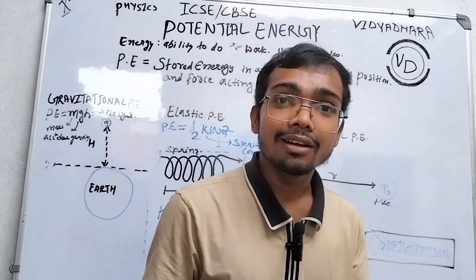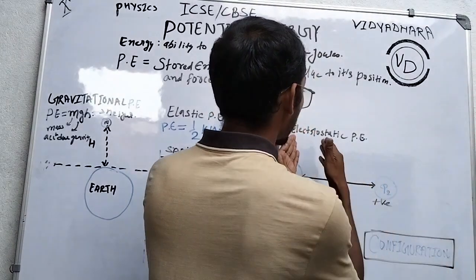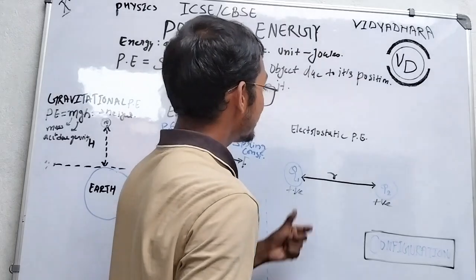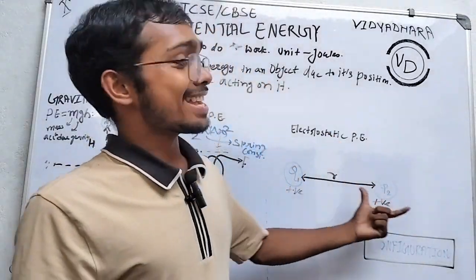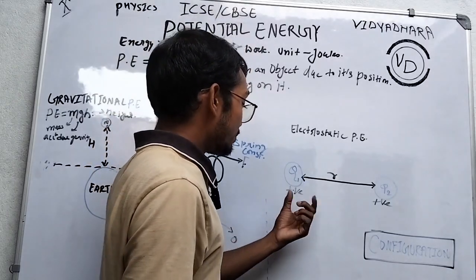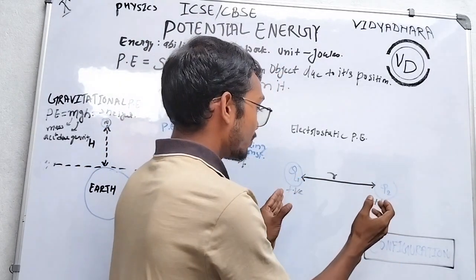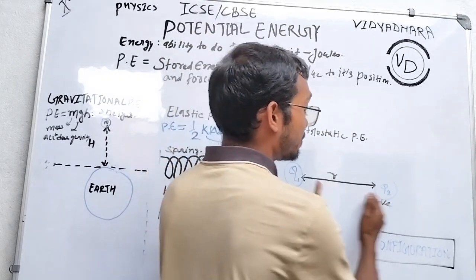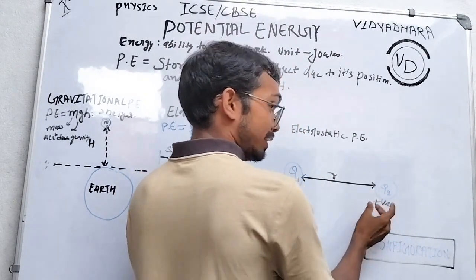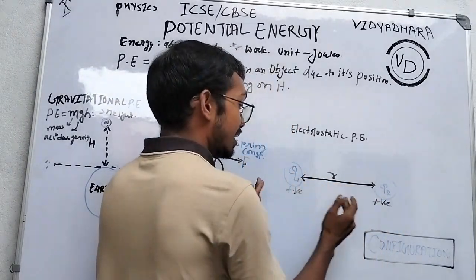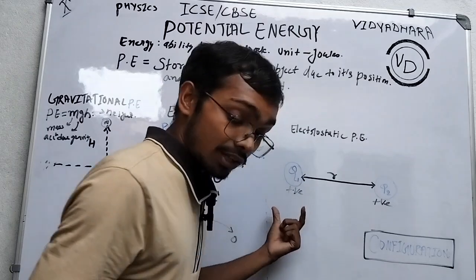So there is work. That means this charge is moving. That means there is energy. This possesses energy. So what type of energy does it possess? Electrostatic potential energy. If we change the charge, positive charges repel. That's why this moves away, increasing this distance.